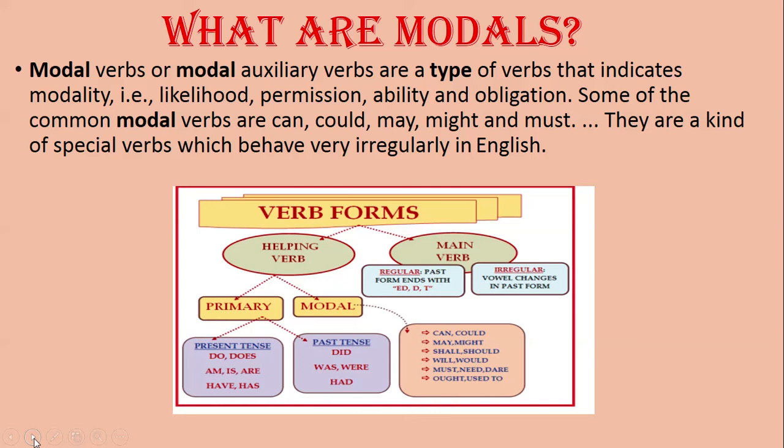Modal verbs or modal auxiliary verbs are a type of verbs that indicates modality, that is likelihood, permission, ability and obligation. Some of the common modal verbs are can, could, may, might, must. They are a kind of special verbs which behave very irregularly in English.